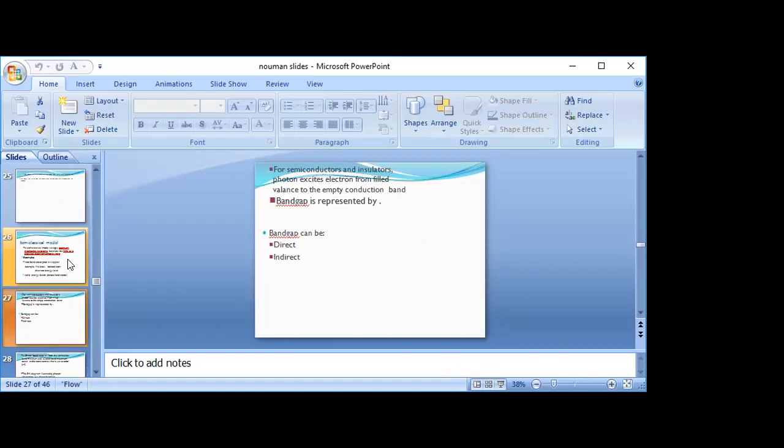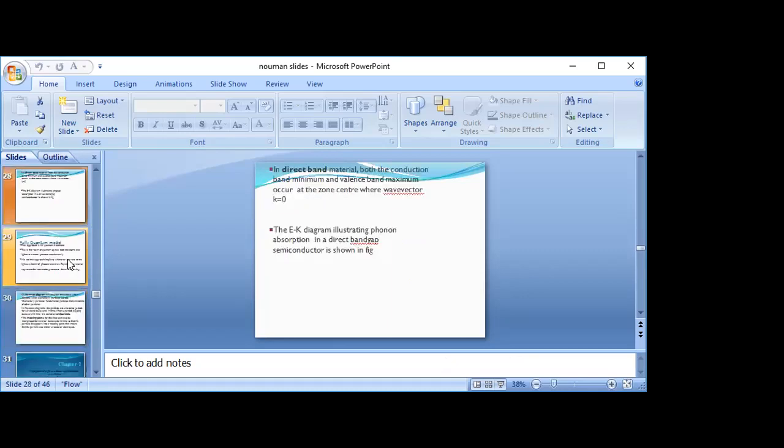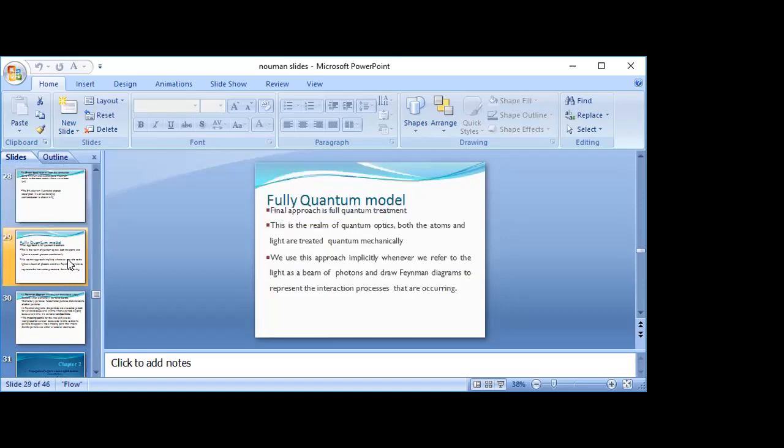Band gaps can be direct or indirect. In direct band gap materials, both the conduction band minimum and the valence band maximum occur at the zone center, where the wave vector k is equal to 0. In indirect band gap materials, the conduction band minimum and valence band maximum do not both lie at k equal to 0.